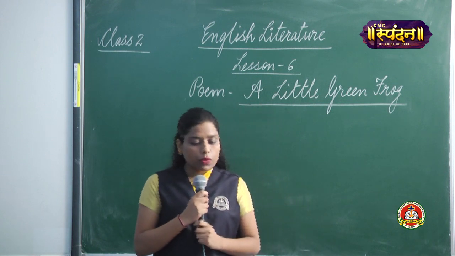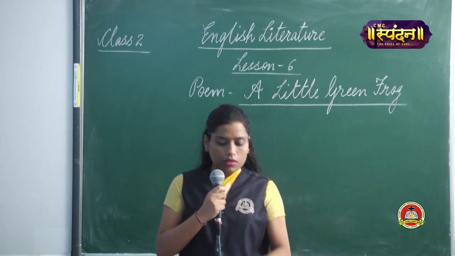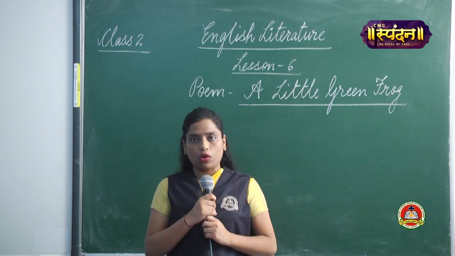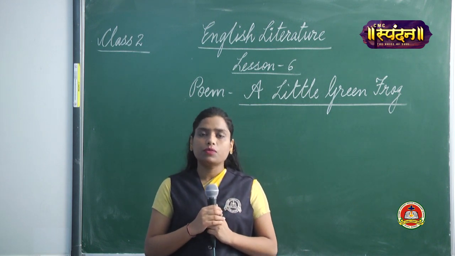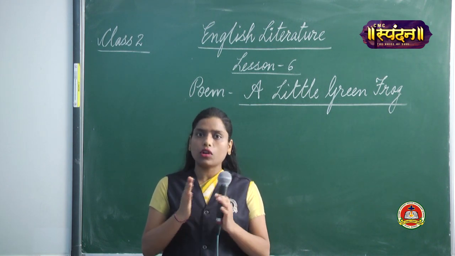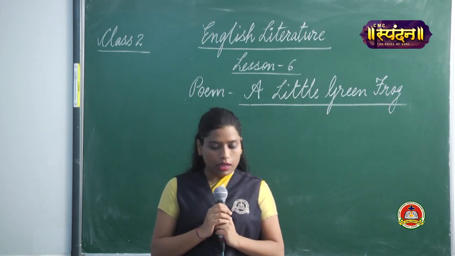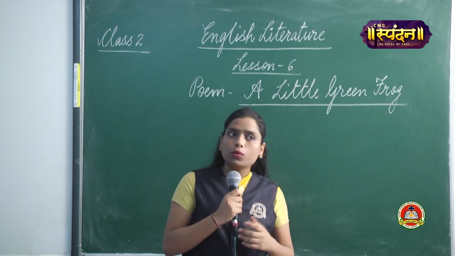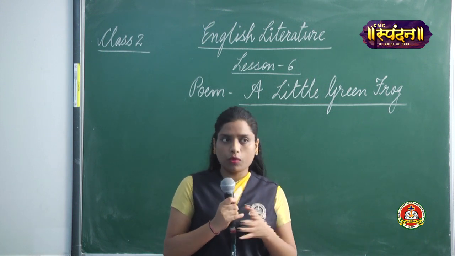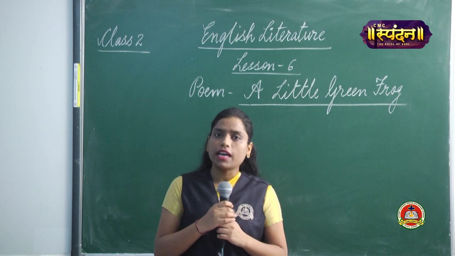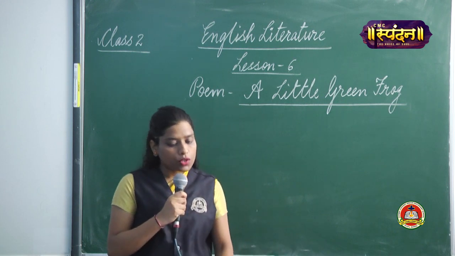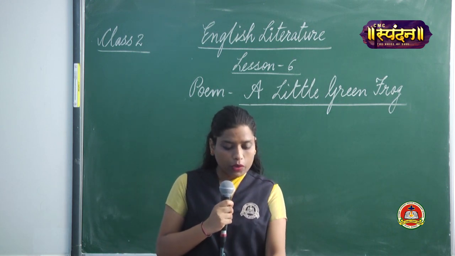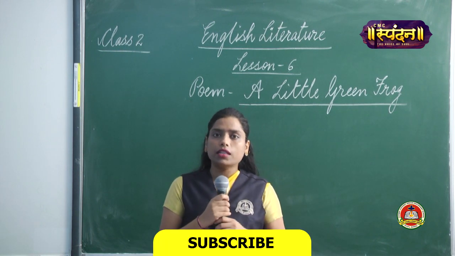So, first we begin with the first stanza. What is given here? A little green frog. So, here in the poem we have a small frog. It's not a big frog, it's a little frog. And where does it live? It lives in a pool. What is a pool? A pool is a water body, a small surface that is filled with water. So, this frog in our poem lives in a pool.